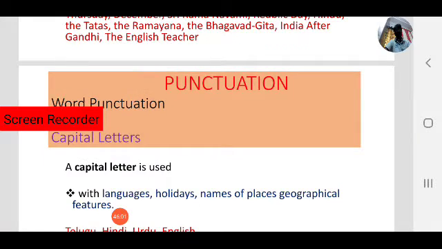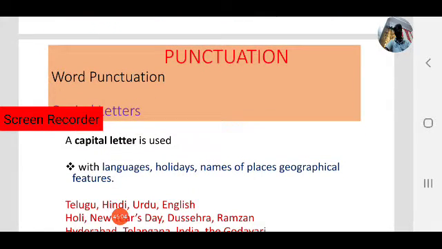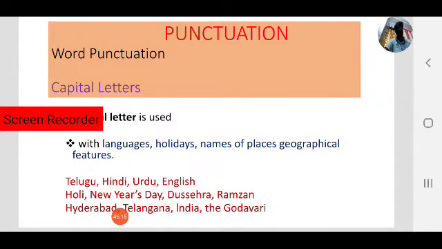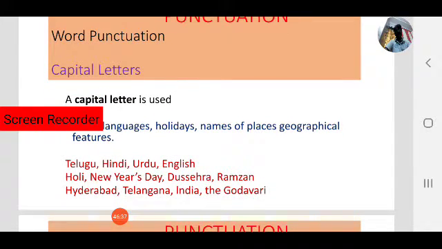Next one, capital letters are used with languages and holidays and names of places, geographical features. In those cases also use capital letters. Languages, for example, Telugu, Hindi, Urdu and English. Observe the capitalization in these languages. Next, holidays: Holi, New Year's Day, Dasara and Ramzan. Observe where capital letter was used. Next, places and geographical features: Hyderabad, Telangana, India, the Godavari.